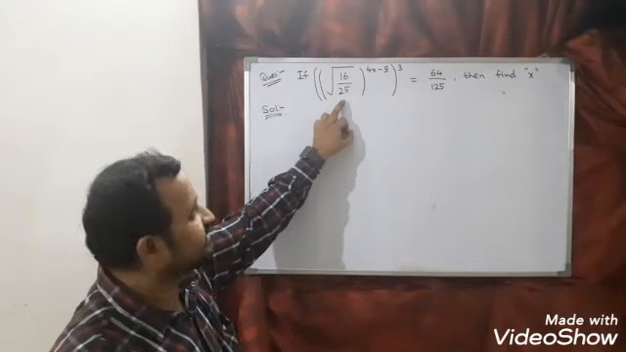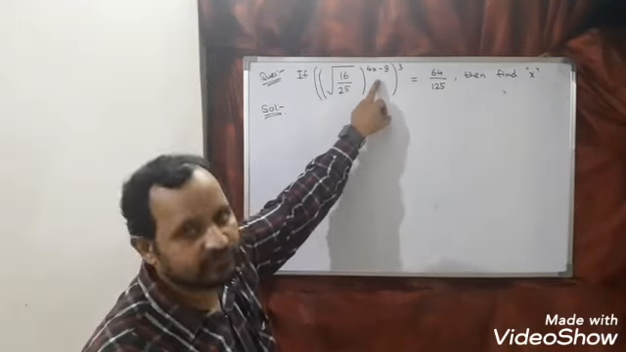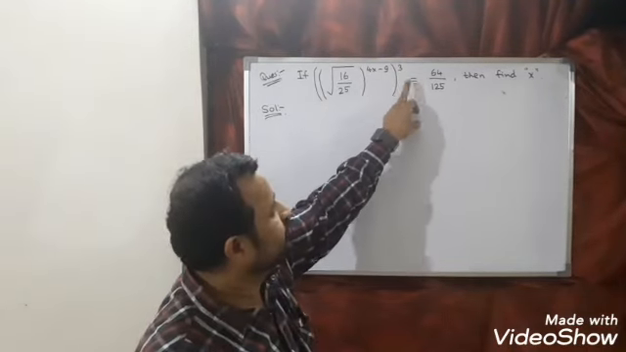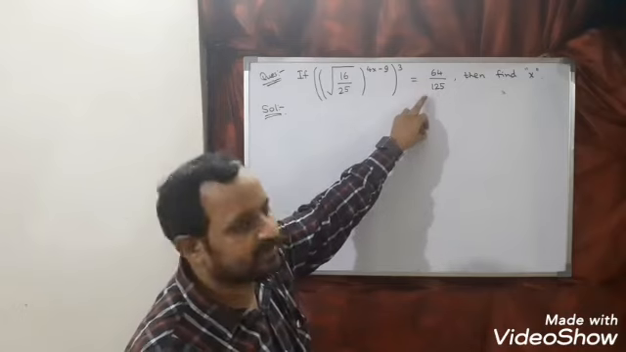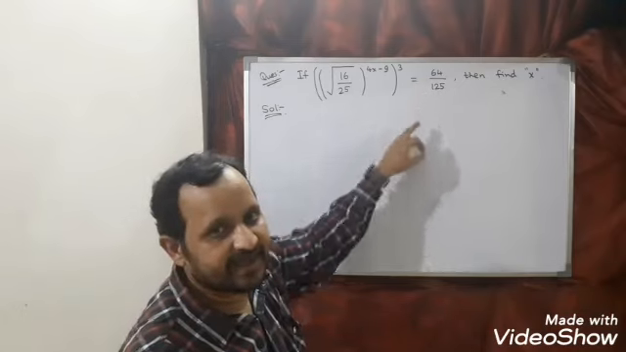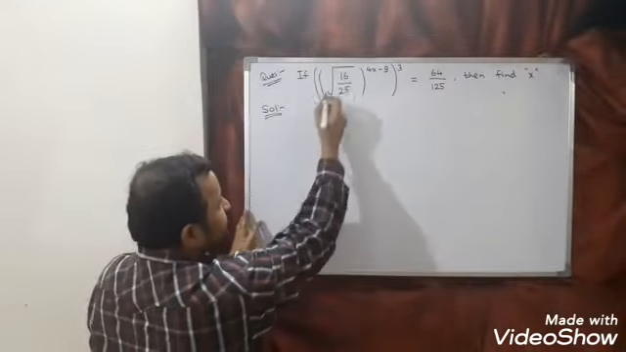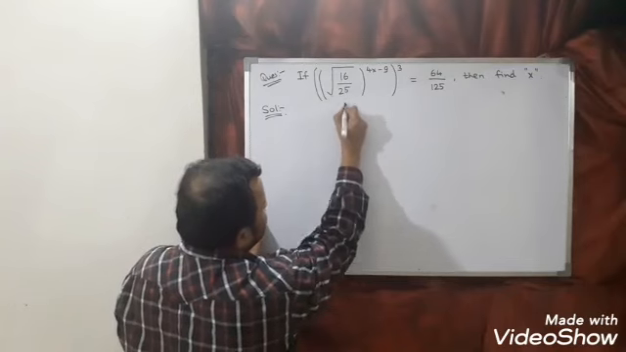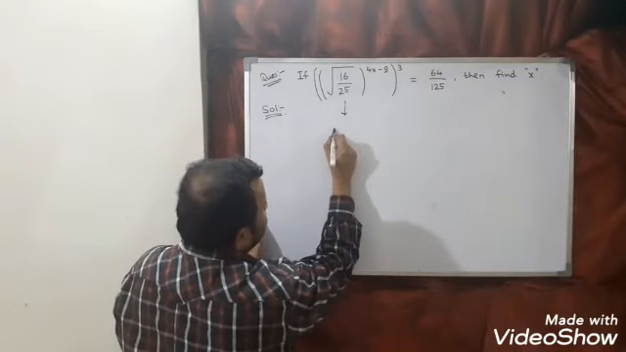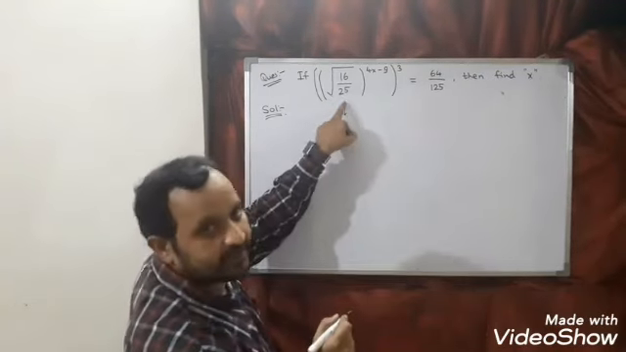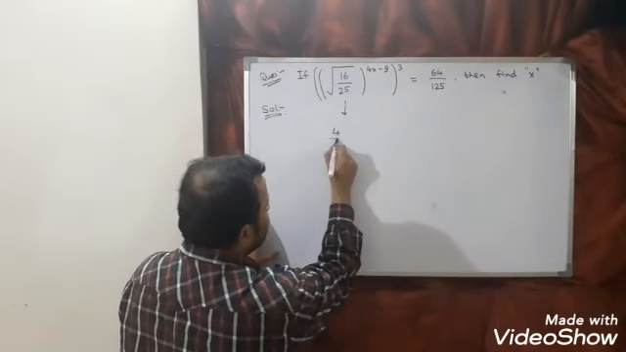The next question is, if square root of 16 by 25 whole power 4x minus 9 cube is equal to 64 by 125, then find the value of x. Now see the solution of this. Root 16, what is root 16? Root 16 is nothing but, I can say 4. Root 25 is nothing but, we can say 5.